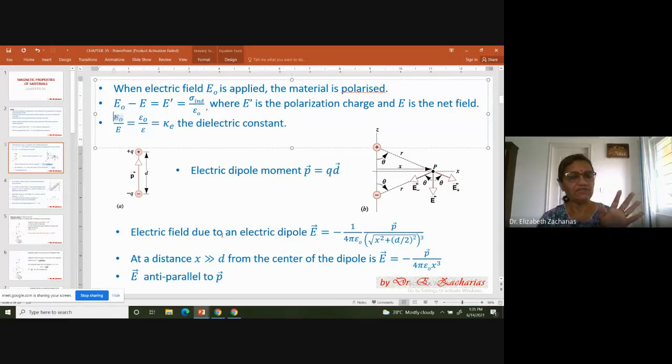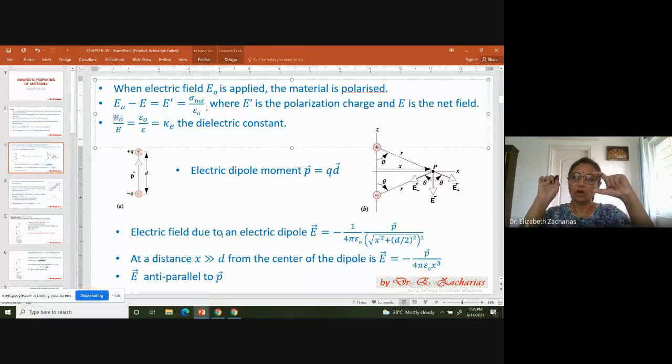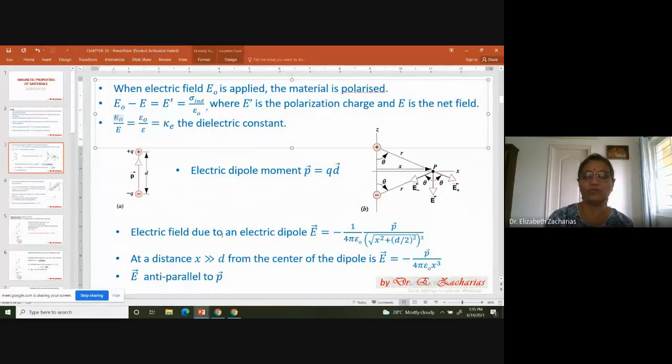Okay, after we did this, we also saw that if you take an electric dipole and a point P on the perpendicular bisector, there is an electric field because of the dipole. That means an electric dipole can be a source of an electric field. And look at this figure. The electric field was anti-parallel to the dipole moment P. We got an expression for the electric field due to a dipole. So here is your expression.